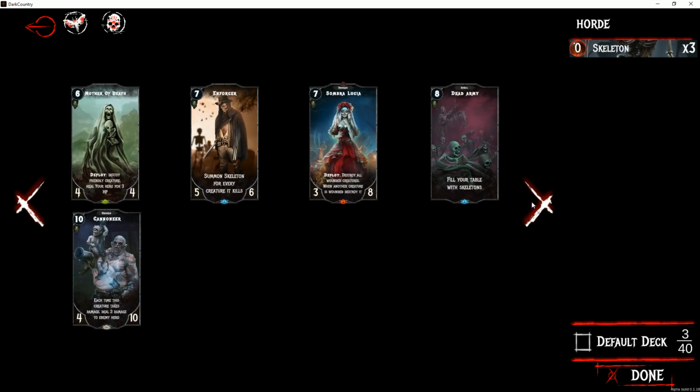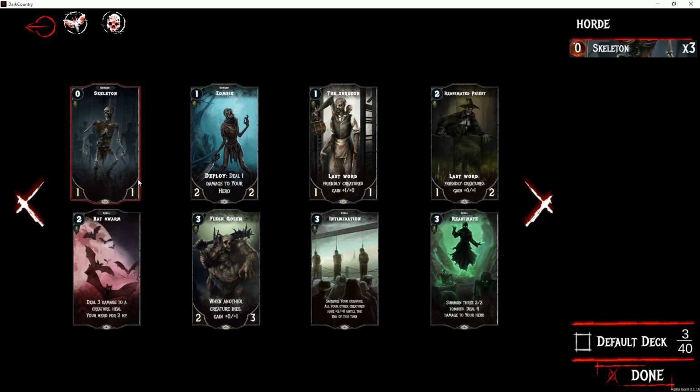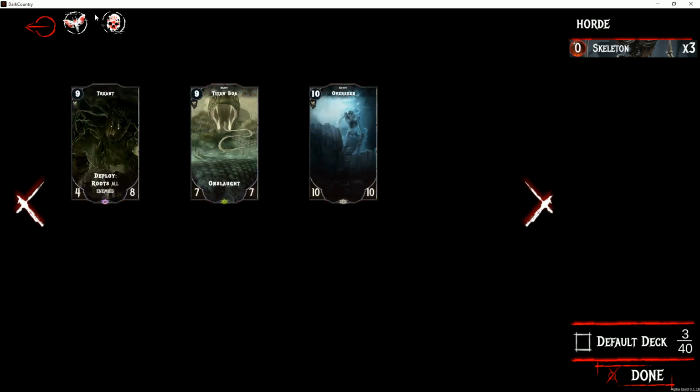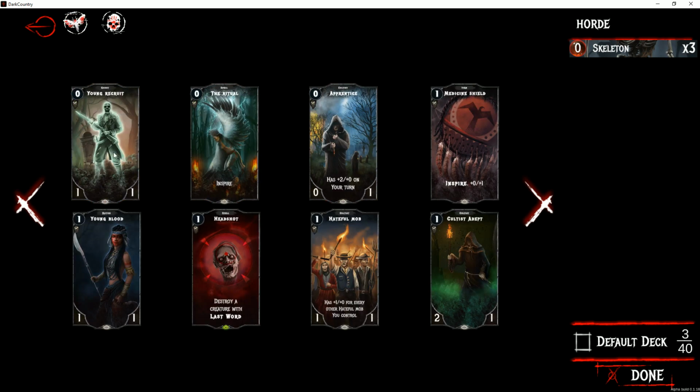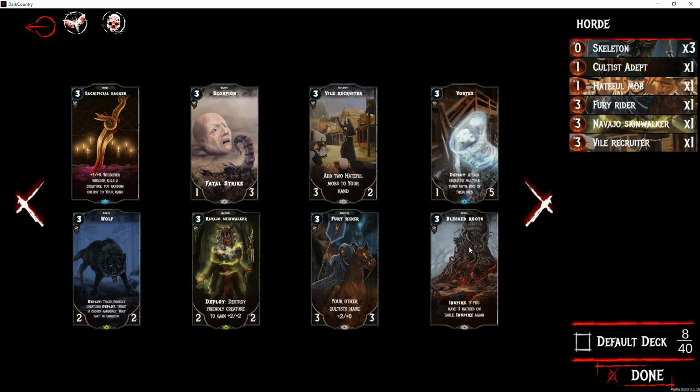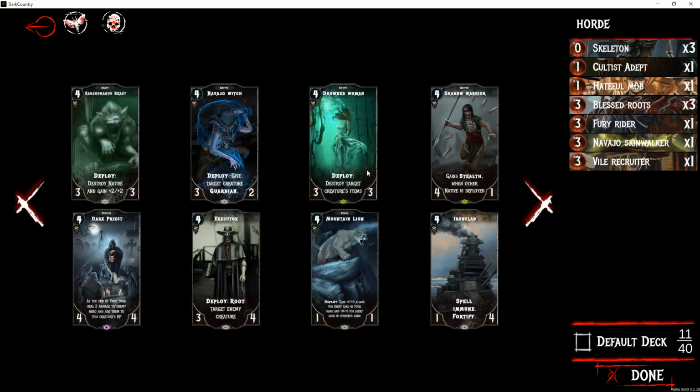And as you scroll across, you'll see all the Destructive Horde cards. From here, if you click left, you'll get the high value neutral cards, or you can click on neutral to take you to the start of the neutral cards. And like I say, to add them to your deck, all you have to do is click on them. You can have multiple.